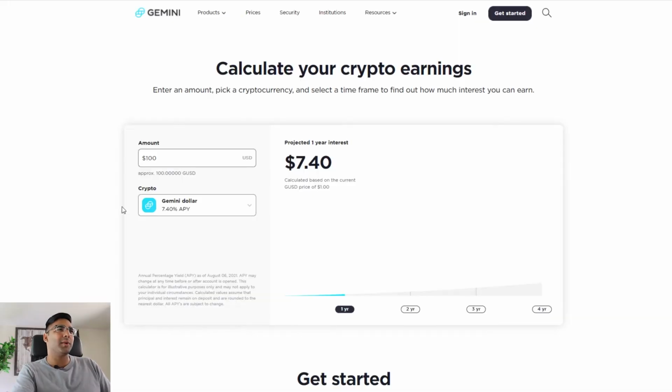With Gemini, with GUSD, you're going to get 7.4% APY. Now, the thing is, Gemini dollar is what they want to push. There's other regulation behind it, for example a type of insurance, FDIC insurance, where we have that with checking accounts, but we actually get it with Gemini dollar just on the way it's structured. So if you want to look at safety or other elements, there's GUSD as a capability to consider in terms of stablecoin.